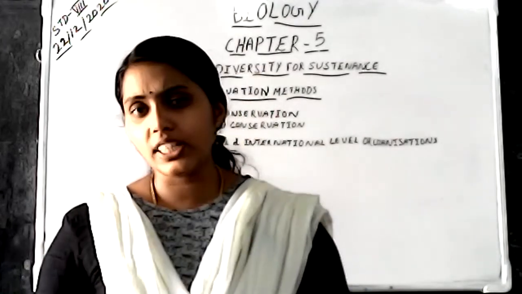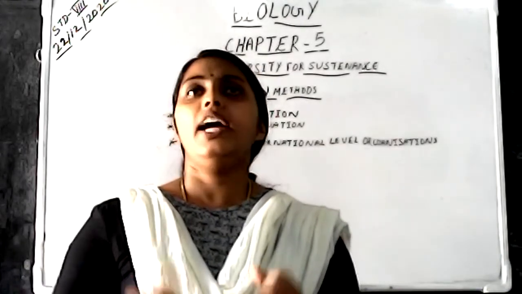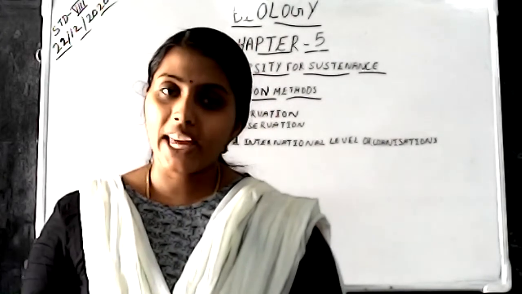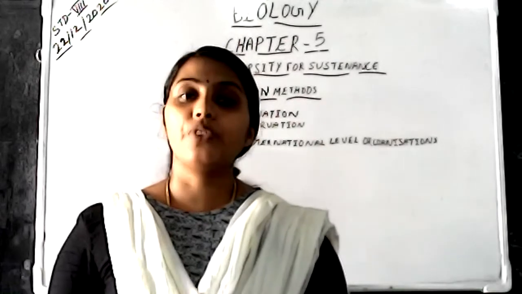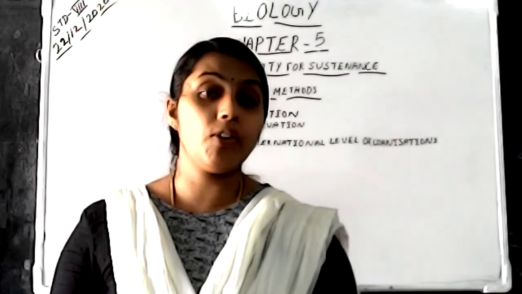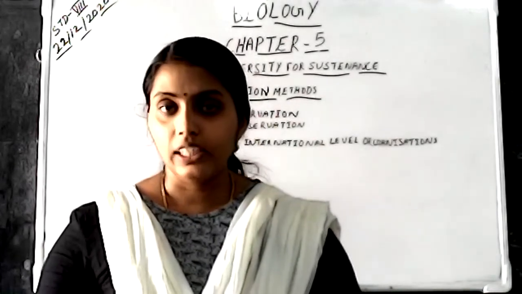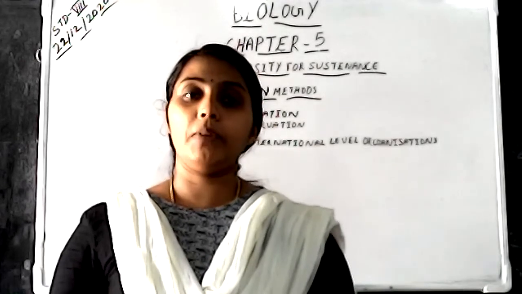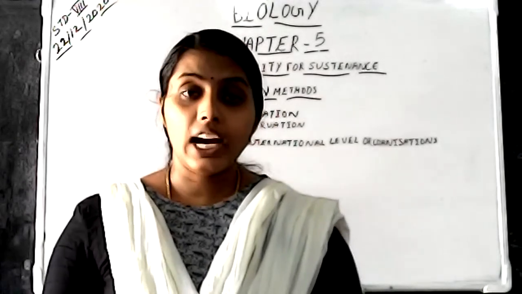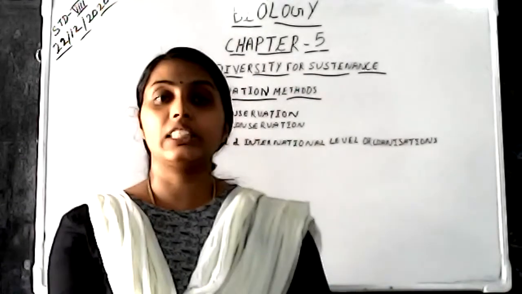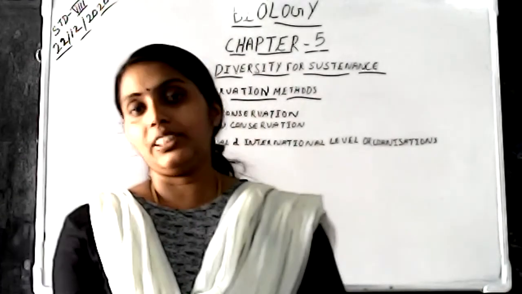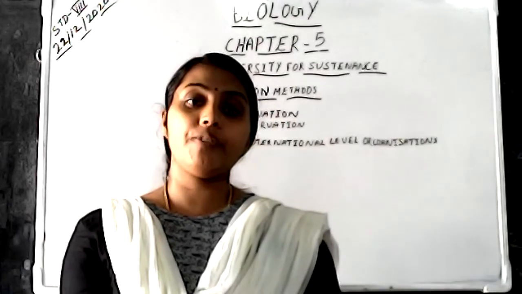In situ conservation method, you have studied about the national park, wildlife sanctuary, community reserve, biosphere reserve, ecological hotspot, sacred groves. And zoological gardens, botanical gardens, and gene banks come in the ex situ conservation method. Is it clear for you?